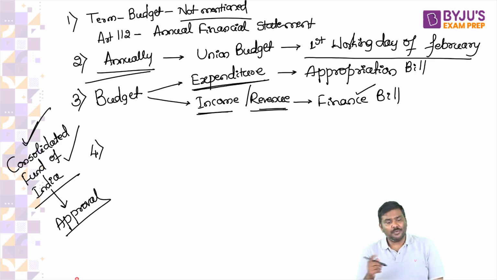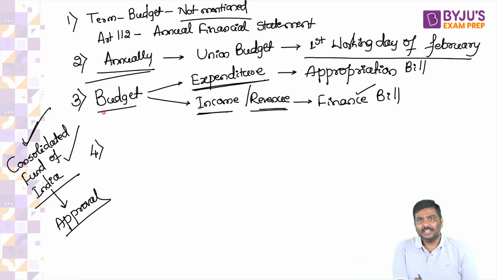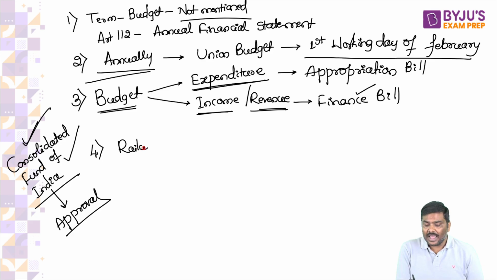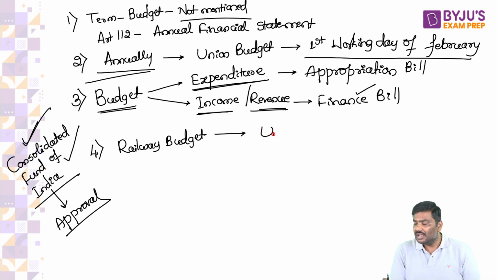Understand the next point as well. The budget. Earlier, whenever you talked about the budget, there was a separate railway budget followed by the union budget.